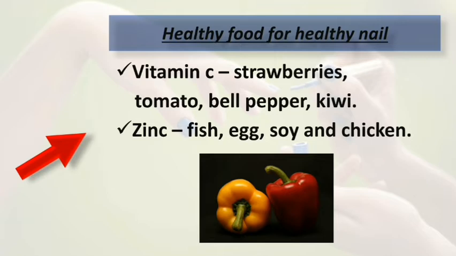integrity of your nail. Zinc. Zinc is required for many reactions in your body, including growth and division of cells. Nails are made up of cells that grows and divides rapidly. For fast production, steady supply of zinc is needed. Inadequate supply leads to degeneration of nail plate. Found in food like poultry, fish, egg, soy, a nutrient-rich diet is likely the best way to achieve strong, shiny, healthy nails.